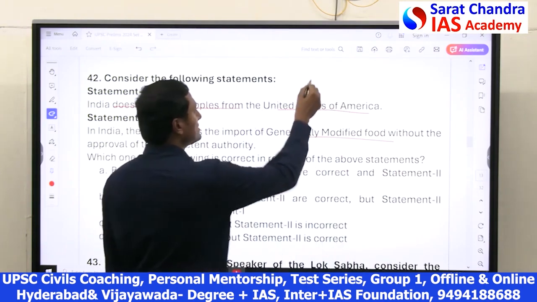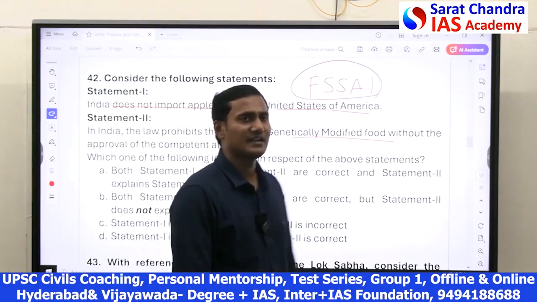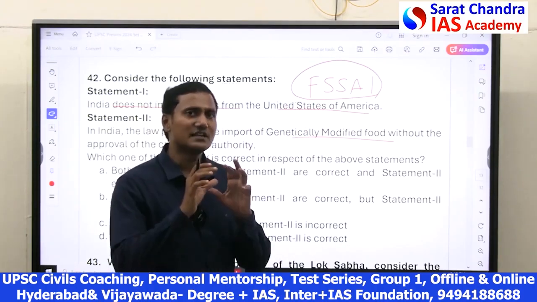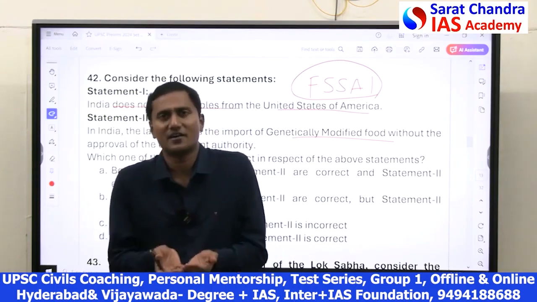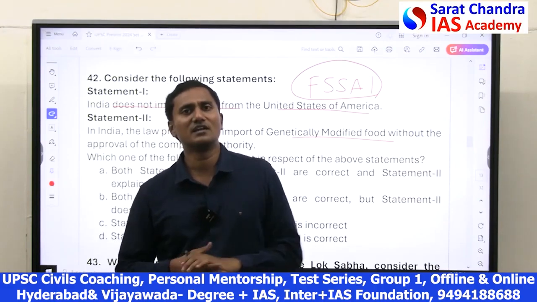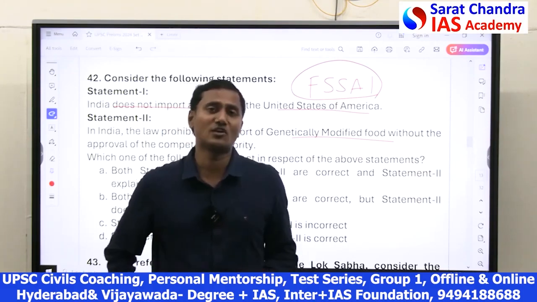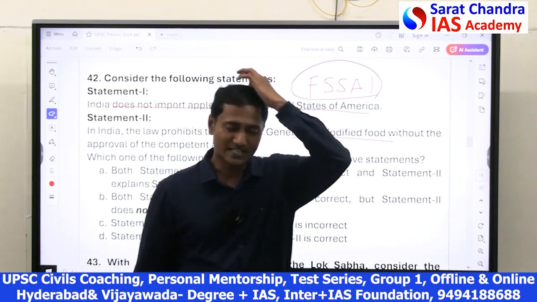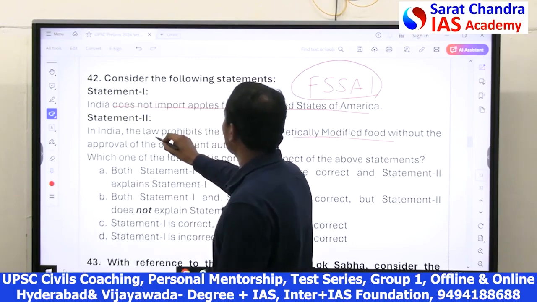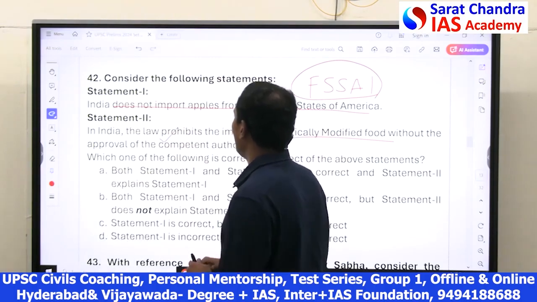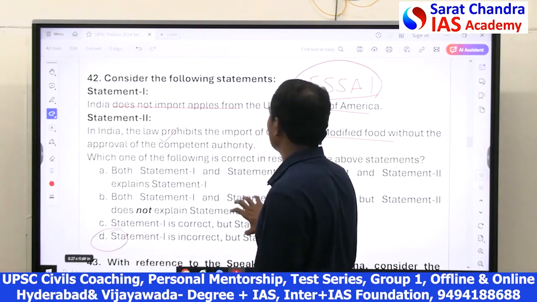In India, under the Food Safety and Standards Act, the Food Safety and Standards Authority of India requires permission for any genetically modified food crop or non-food crop, whether producing it in India, manufacturing it in India, or importing from another country. Even within India, permission was given only for BT cotton. Other than BT cotton, no other crop has been given permission for genetic modification in India. So it is right. The law prohibits the import. So statement 2 is correct. 1 is wrong, hence D. 1 is wrong, but 2 is correct.